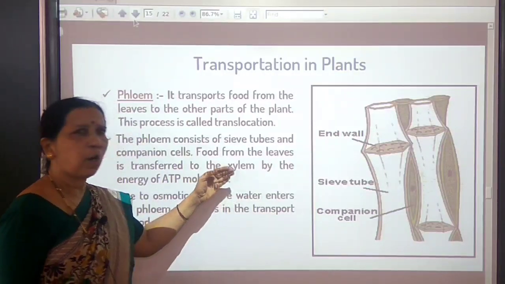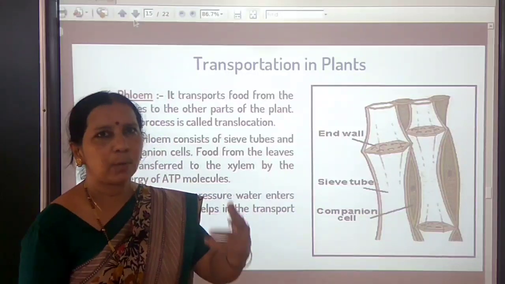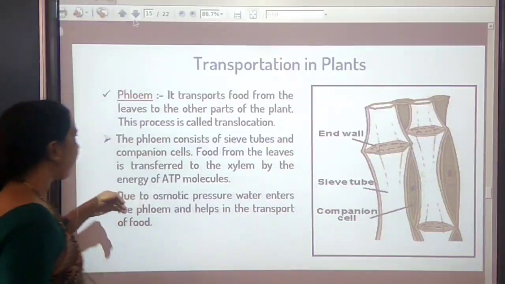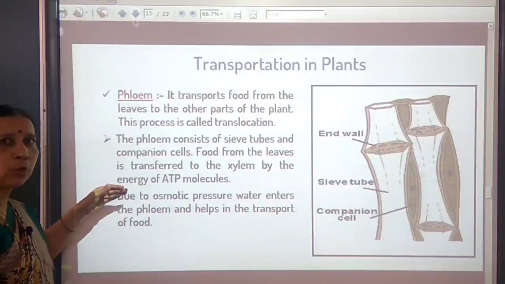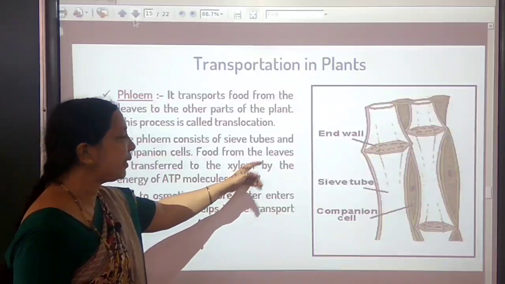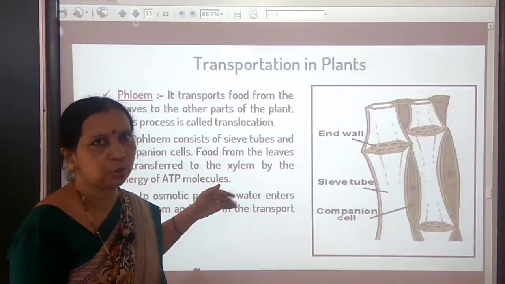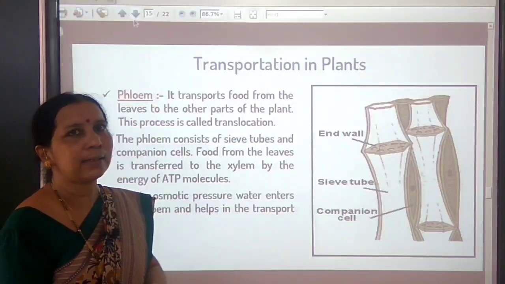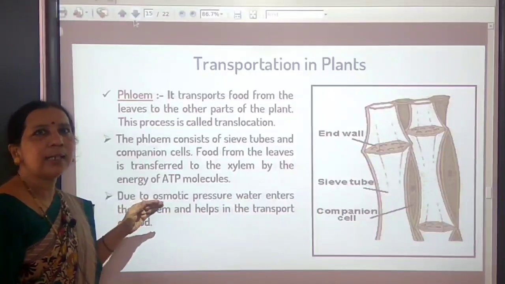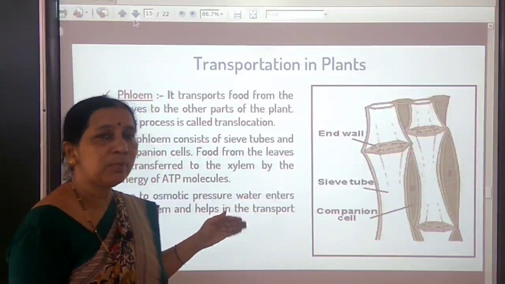What will be transported in the form of food? Sucrose, amino acids and other substances are transported. Due to utilization of ATP molecules, the food prepared in the leaves enters the phloem tissue by utilizing energy from ATP. Then what happens when the sucrose and the food enter into the phloem?